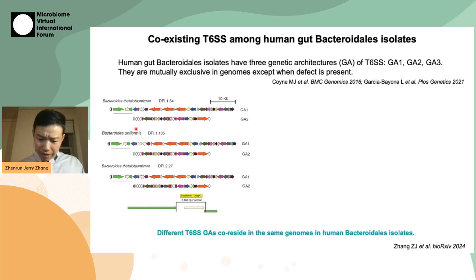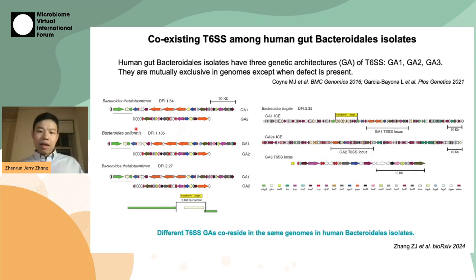However, we also observe very peculiar isolates, DFI 5.35 of B. fragilis, which contain all 3 types of GAs within its genome. Even though we, again, observe a potential defect within its GA1, we did not observe apparent defects in GA2 and GA3. And why they can coexist and how they impact the phenotypes of this isolate needs further investigation.